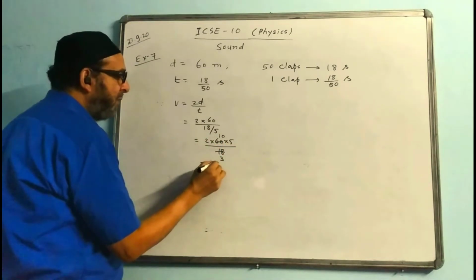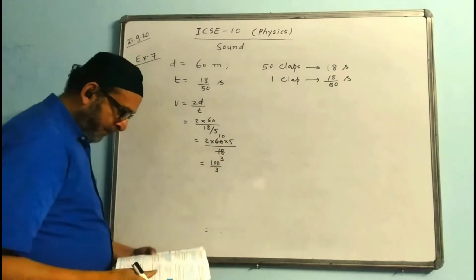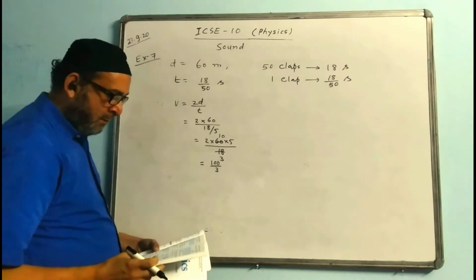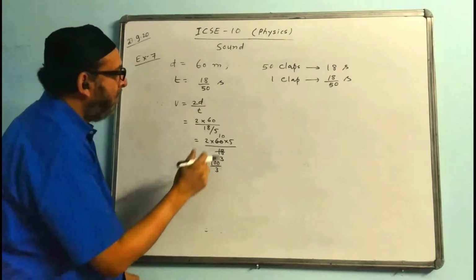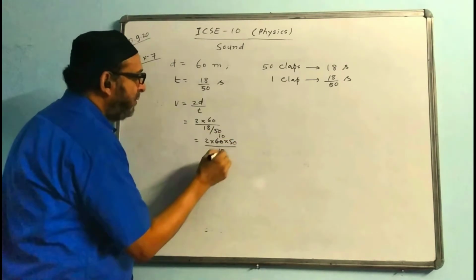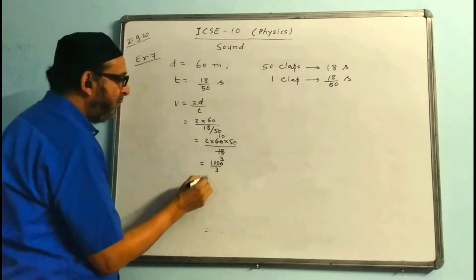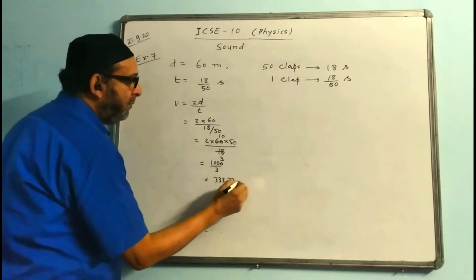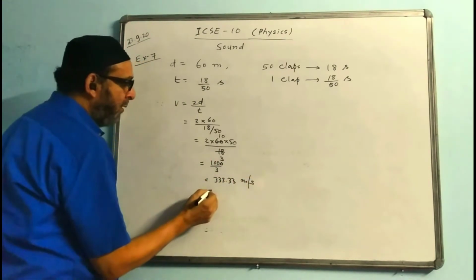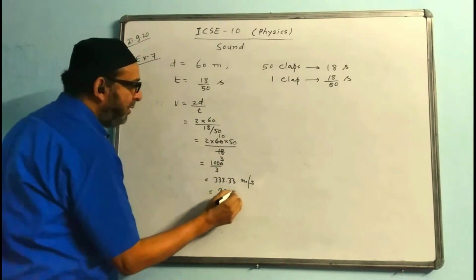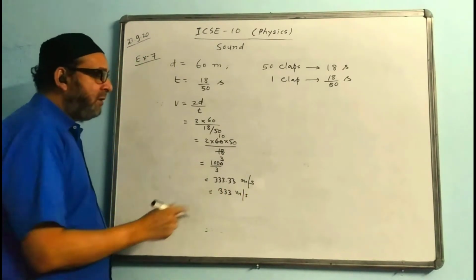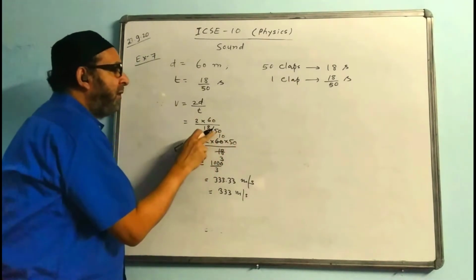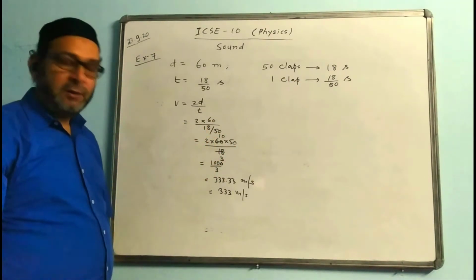This is coming 100 by 3, then 50, so 1000 by 3. You divide, 333.33 meter per second, which you can note as approximately 330 meters per second. This is an approximate value. It was 50, so I forgot to write 50. I had by mistake written 5, so please correct it to 50.